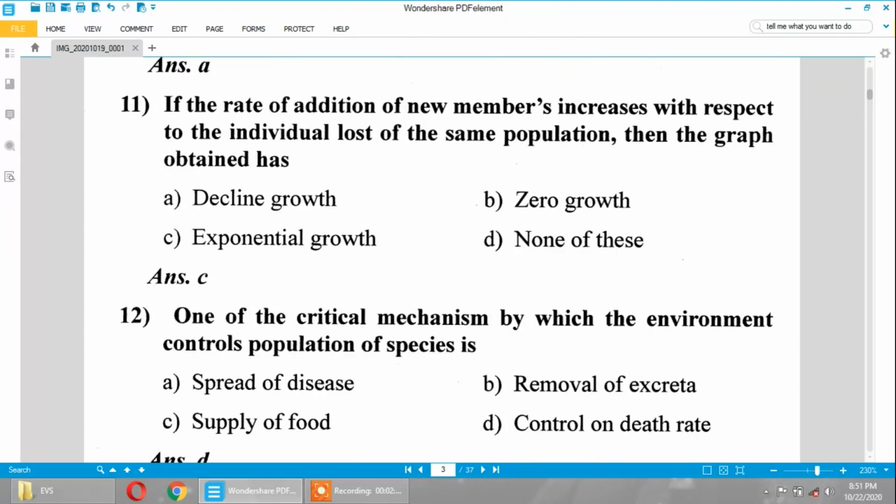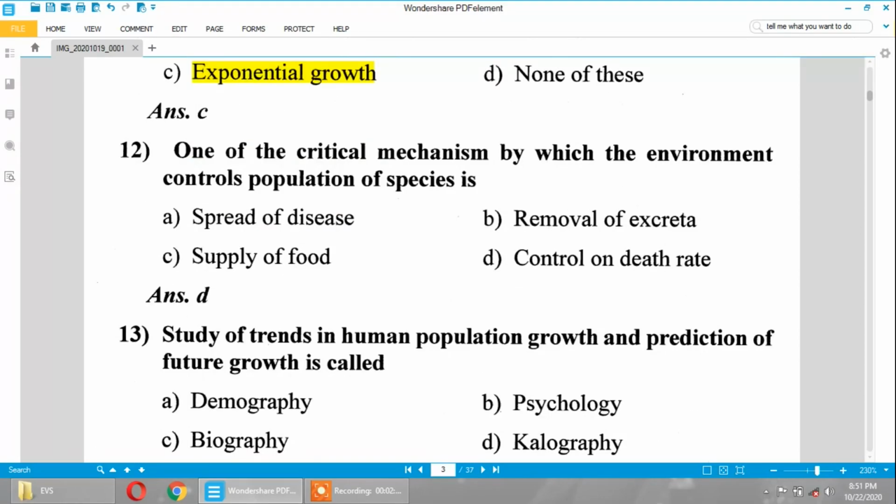If the rate of addition of new members increases with respect to the individuals lost of the same population, then the graph obtained shows exponential growth.